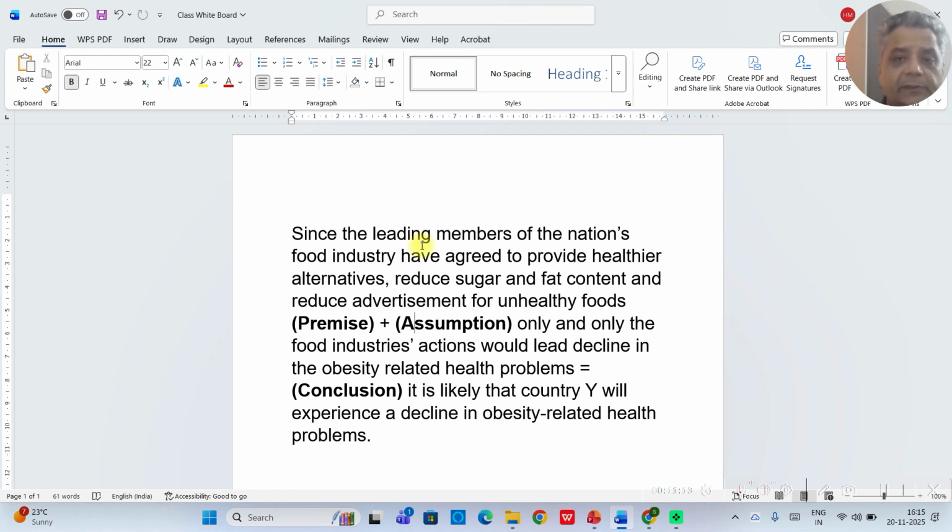Then we add the assumption: only and only the food industry's actions would lead to a decline in obesity-related health problems. Now we get the conclusion: it is likely that country Y will experience a decline in obesity-related health problems.